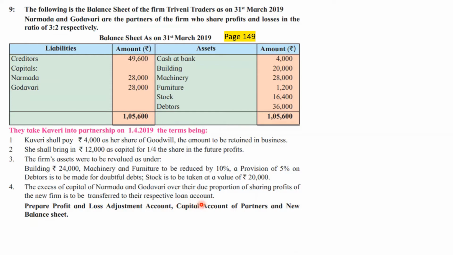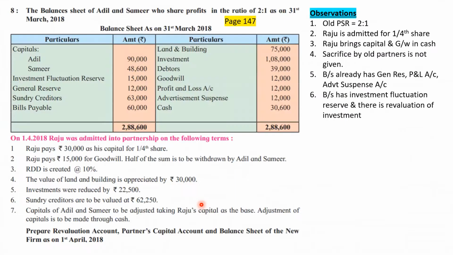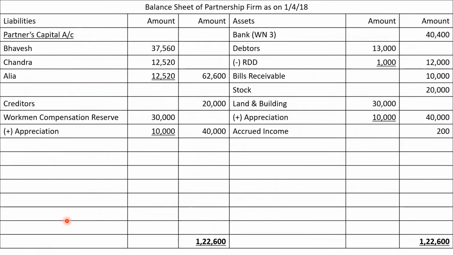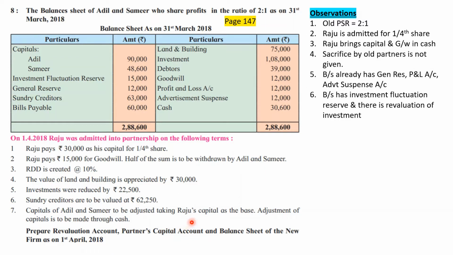But most important thing, what is the basis? Should we consider the basis of total capital of the firm after making all adjustments like question number 7, or should we consider capital of the new partner as a basis just like in question number 8? Although in question number 7, in question number 8 and in question number 9 the way of dividing capital is new PSR, that is constant in all the 3 questions. The basis for the purpose of using new PSR is different.